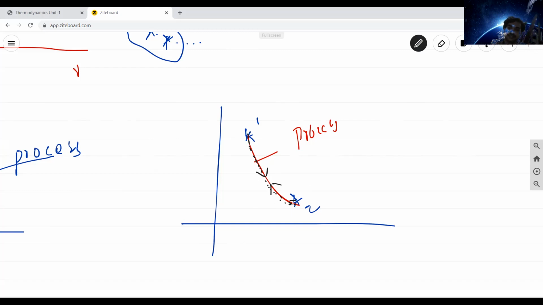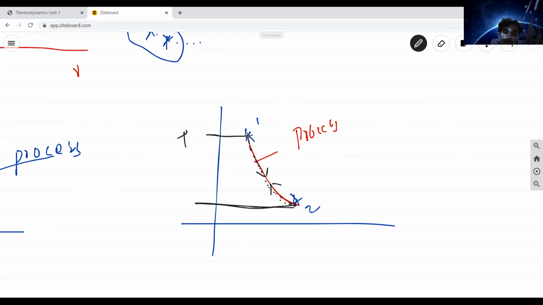Initially the pressure is maximum, so from state 1 to state 2 the pressure will reduce. One process is finished. Again those properties will increase from state 2 to state 1 with the same path line. If the path changes, that process is not a reversible process.